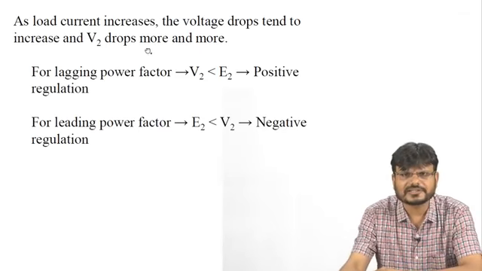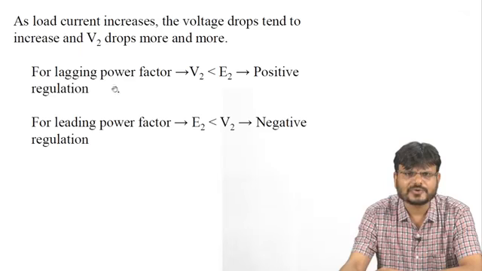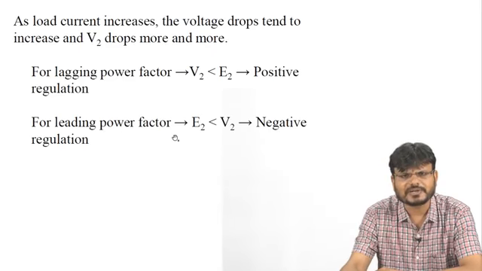As load current increases, the voltage drop tends to increase, and this V2 drops more and more. So here we can conclude that for lagging power factor, if this E2 is greater than V2, then it is a positive regulation. And for leading power factor, this V2 is greater than E2, in that case there is a negative regulation.